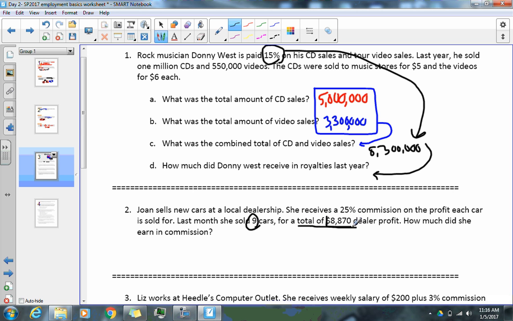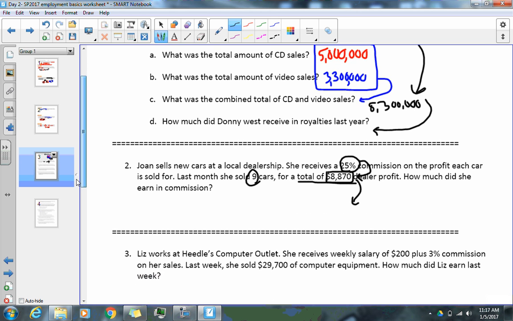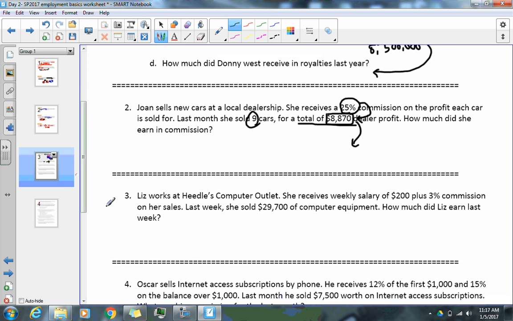So this is her total sales, and she is going to get 25% of that. So 25% times 8,870, and you'll get your answer. I think I said 25%. I don't know what I said on question 3 or 2.